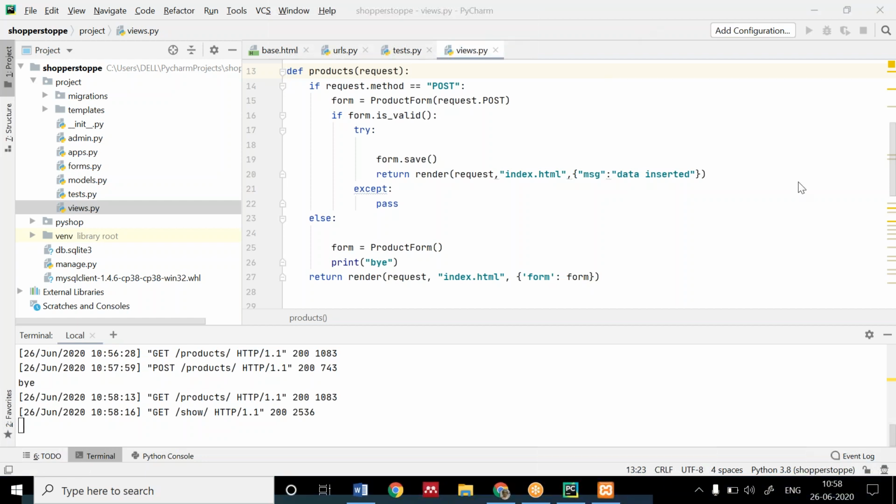Can anyone tell me what is the difference between post and get method? Can anybody have any idea about the post and get method of the form tag in HTML? Can anybody help me? What is the difference between get and post? Post, the user enters data from the website. Okay, and many more. I want more.